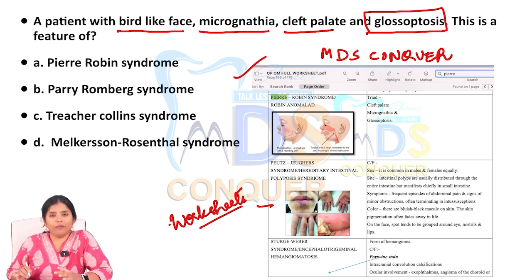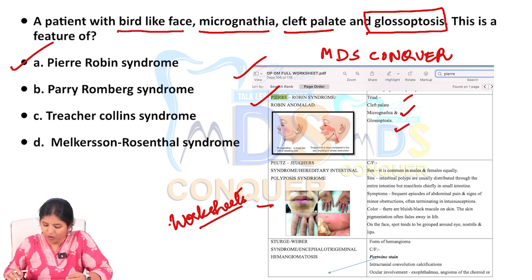So in anomalies or in syndromes which we have discussed, we discussed the same thing. Triad of cleft palate, micrognathia, glossoptosis is Pierre Robin syndrome, Pierre Robin anomaly or Pierre Robin syndrome.